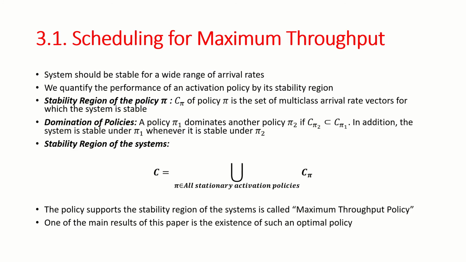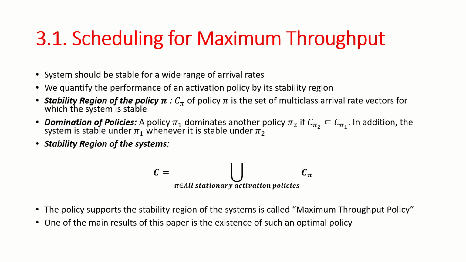Let's move on to maximum throughput considerations. Systems should be stable for a wide range of arrival rates. We quantify the performance of an activation policy by a stability region. Here are some definitions. The stability region C sub pi of policy pi is the set of multi-class arrival rate vectors for which the system is stable. A policy pi sub 1 dominates another policy pi sub 2 if the stability region of pi sub 2 is a subset of the stability region of pi sub 1.